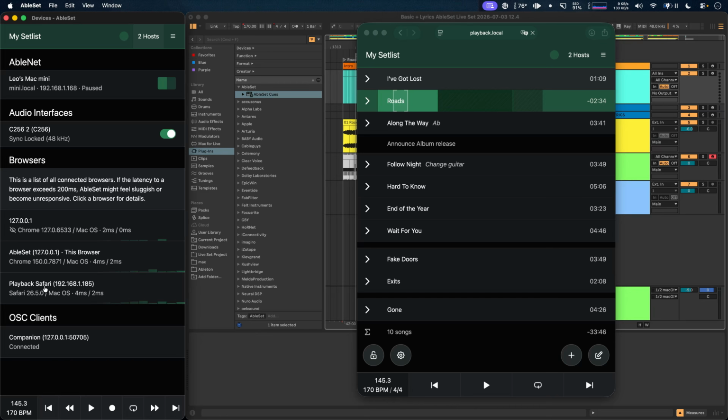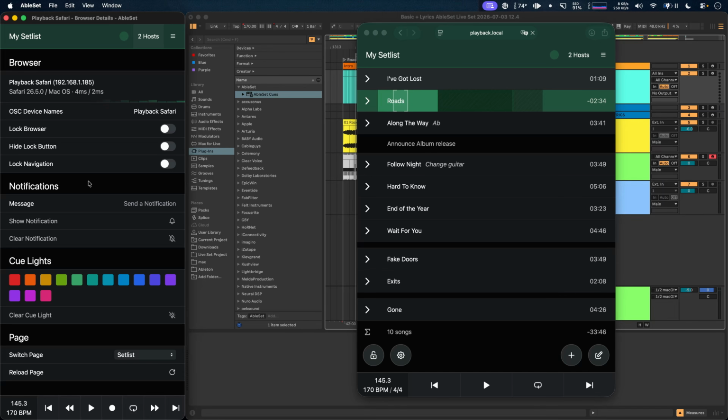I can now click on any of these browsers. In this case, this is called Playback Safari. And this gives me a bunch of options that I can remote control. So for example, I could lock this browser. I could even hide the lock button or lock the navigation completely.